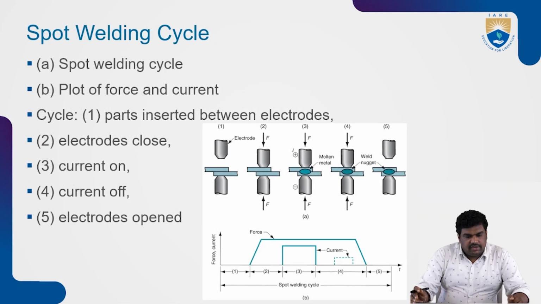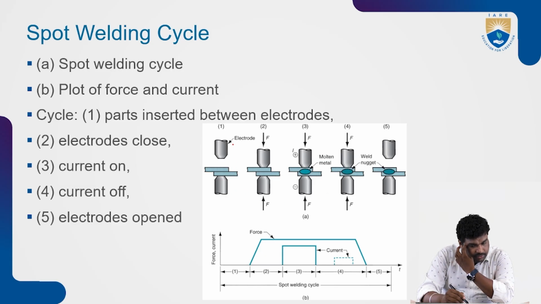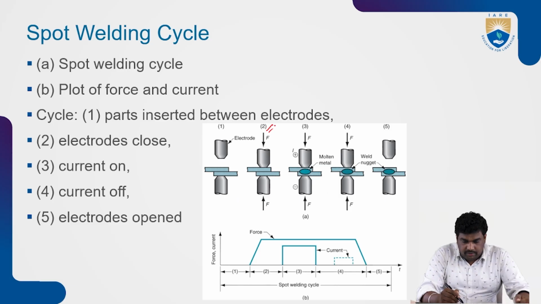So, the spot welding cycle; you can see it here. First, we keep the two metal plates and the electrodes. In the second step, the electrodes come close, along with the force acting on the electrodes. In the third step, molten metal is created here, with the electrodes charged positive and negative. Then electricity passes, current heat is generated, and melting happens here.